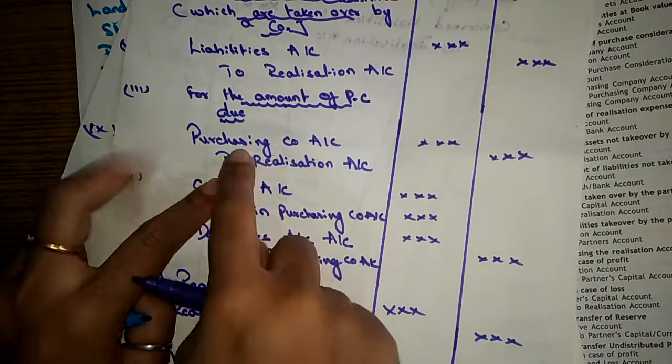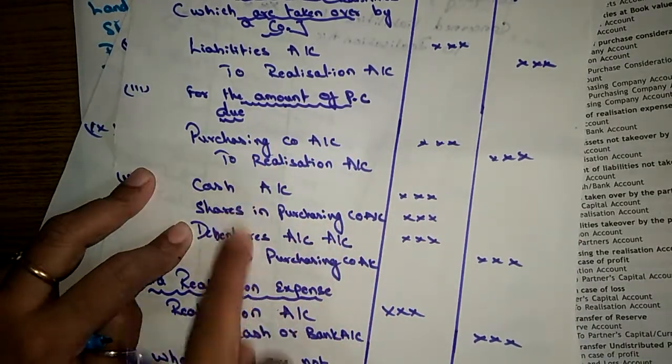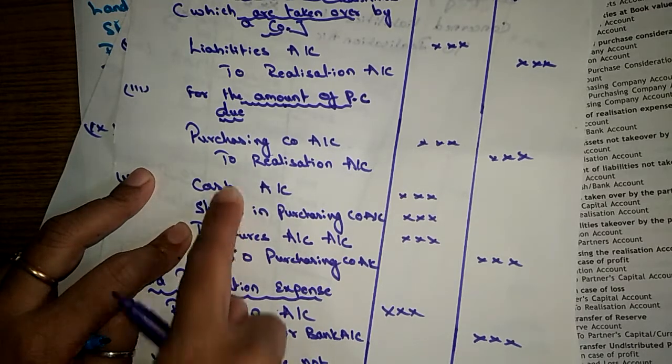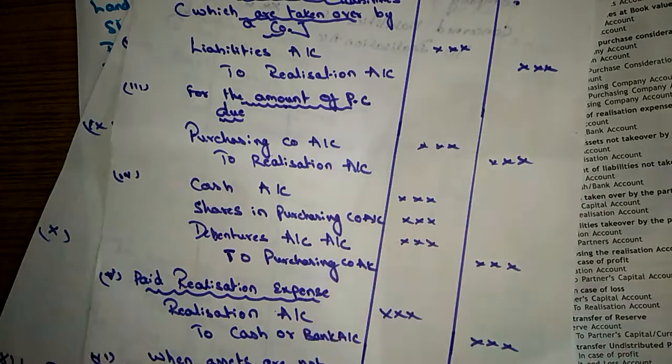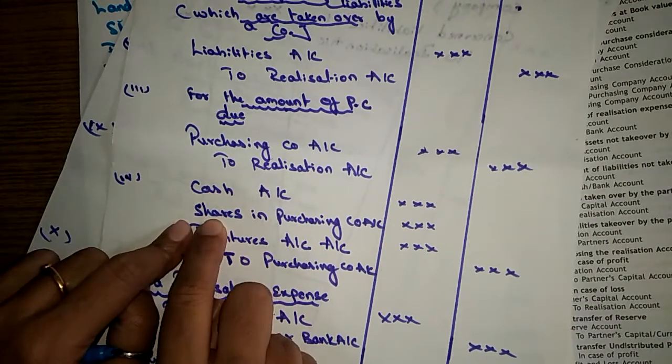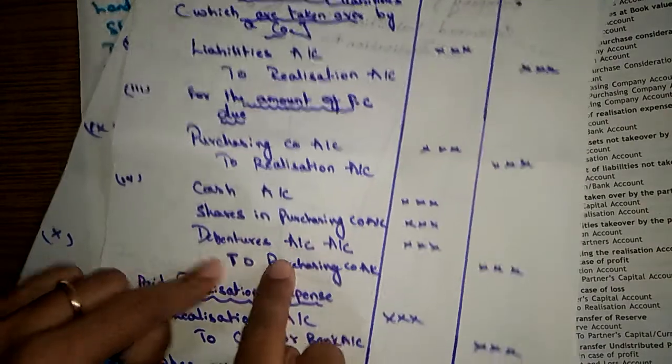Then this purchase consideration will be discharged in any of these forms: in cash or in shares or in debentures.